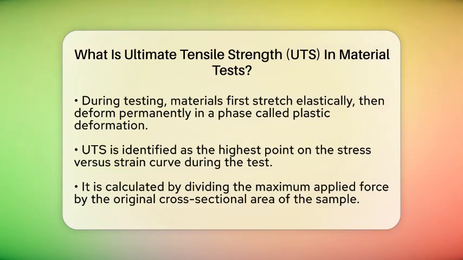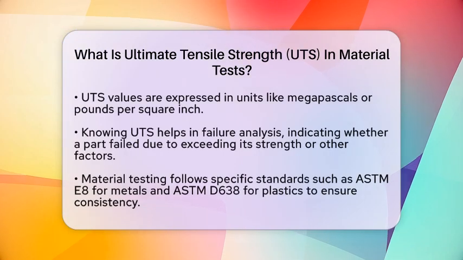Knowing the ultimate tensile strength helps in many ways. For example, in failure analysis, if a part breaks at a stress lower than its UTS, it suggests other factors like flaws or improper use played a role. It's a key indicator of how strong a material truly is under tension.